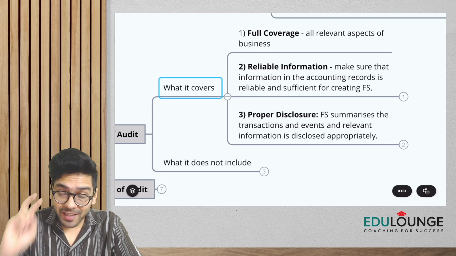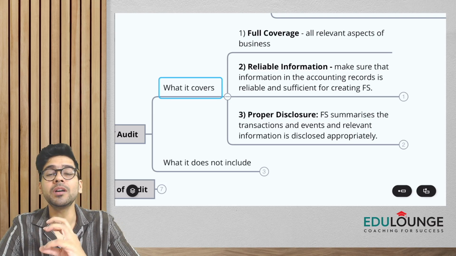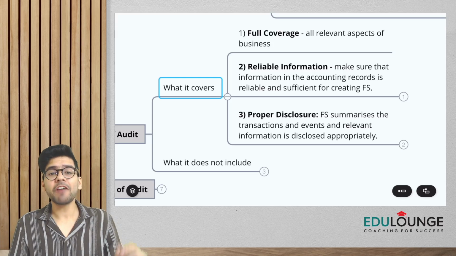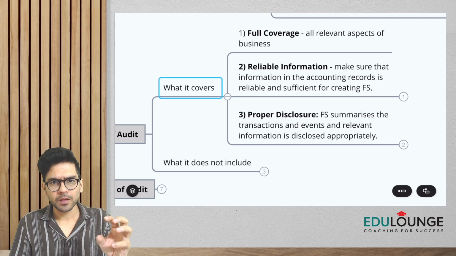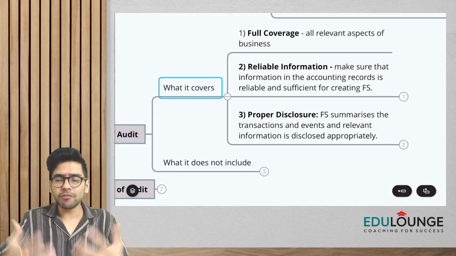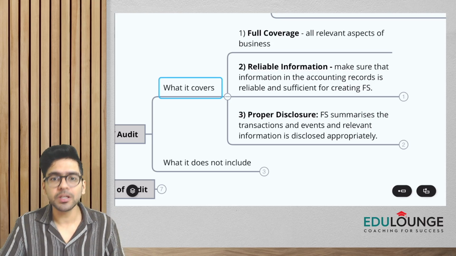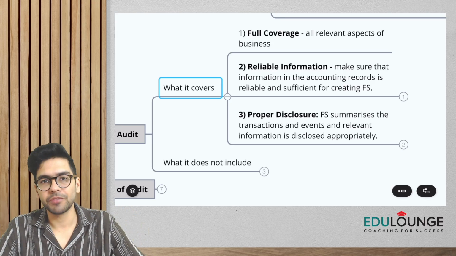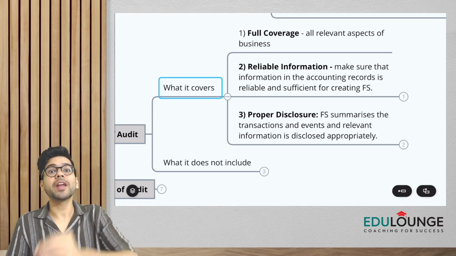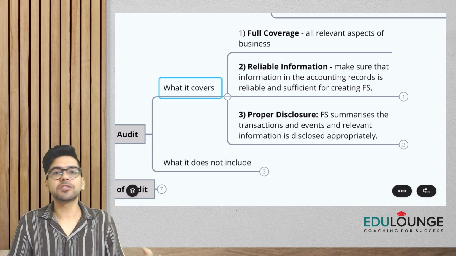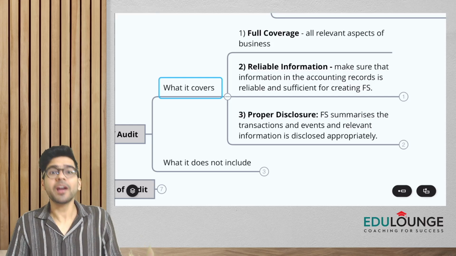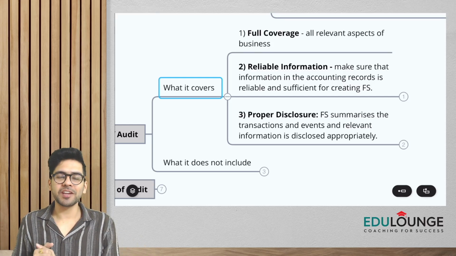Number one. Second scope basically is about the reliability of information. We have to make sure when we are doing the audit that the data which is given to us, the information that we are seeing in the accounting records, is reliable and sufficient. Guys, understand, if the underlying accounting records, the data from which financial statements are made, are not reliable, not correct, of course it would have an impact on the financial statements, right?